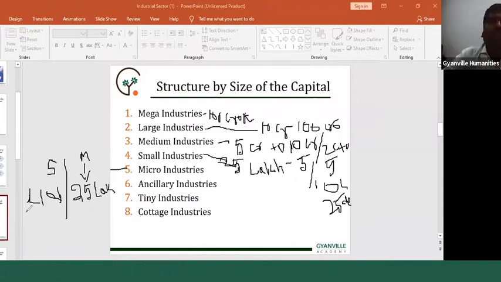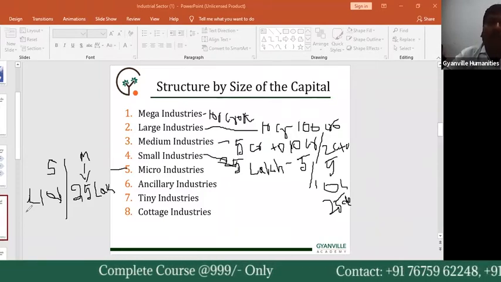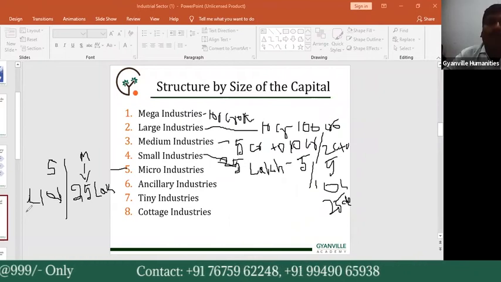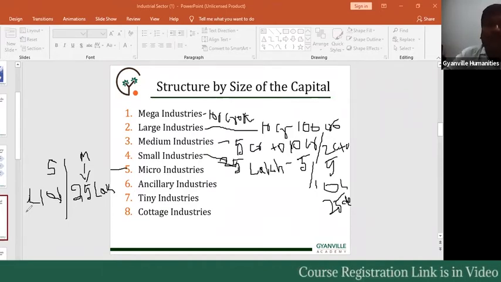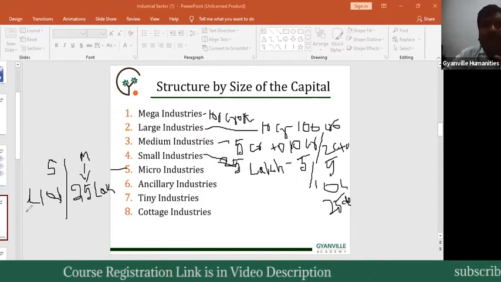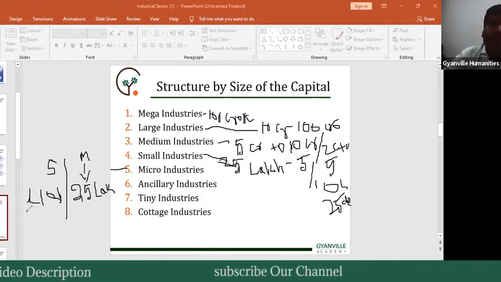In the same way, small scale industries are also of two kinds: the range between 25 lakhs and 5 crores rupees is called small scale industries in the manufacturing category, and 10 lakhs rupees to 25 lakhs rupees range is the service sector related small scale category.